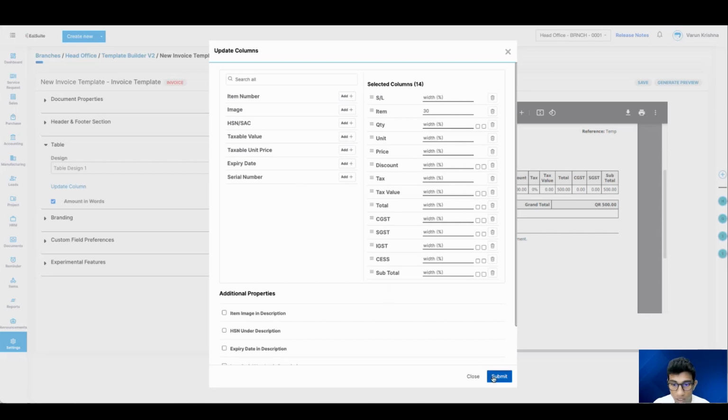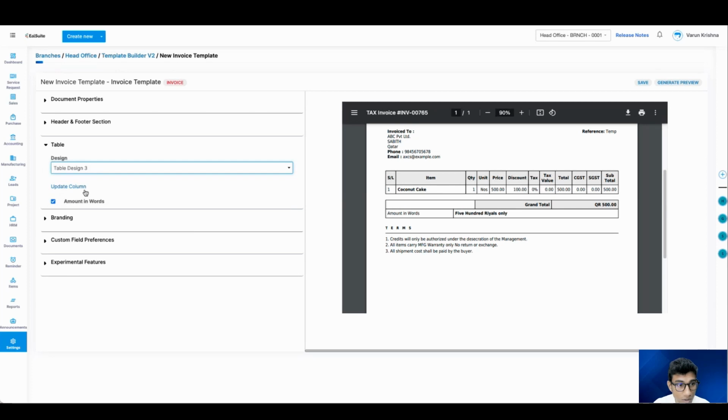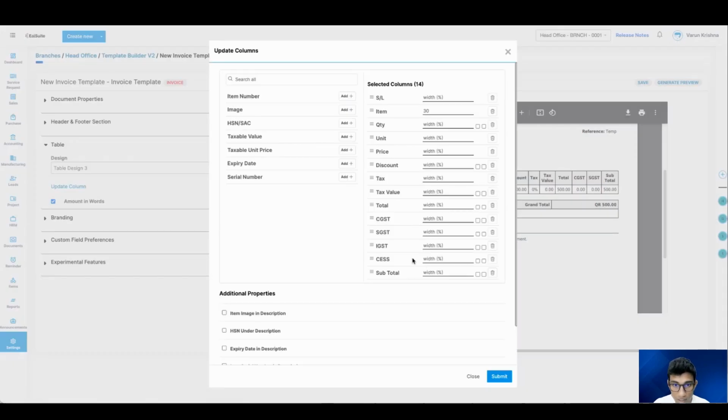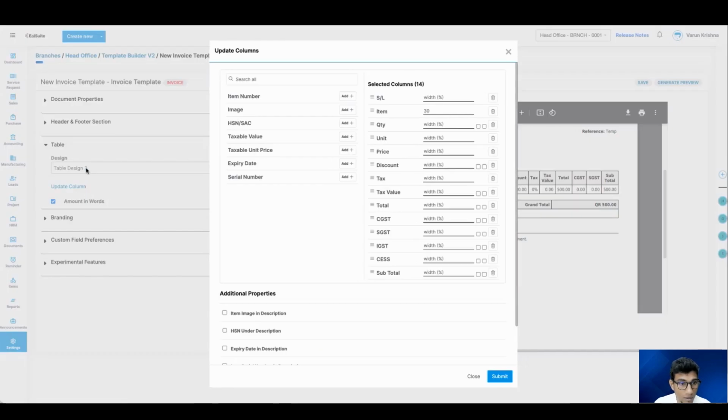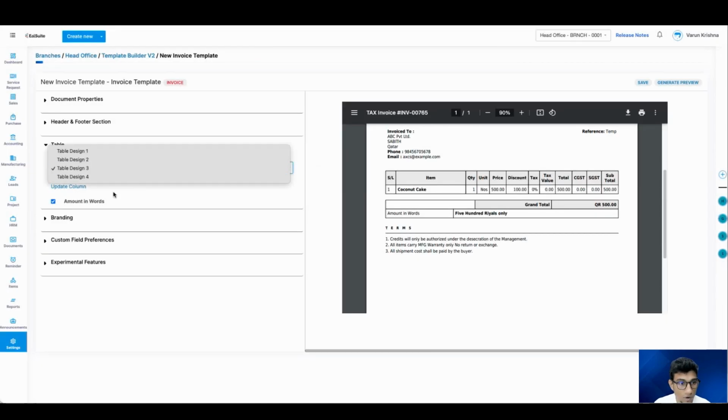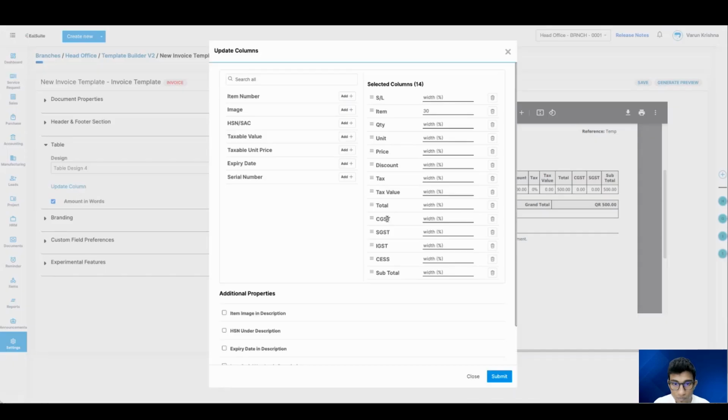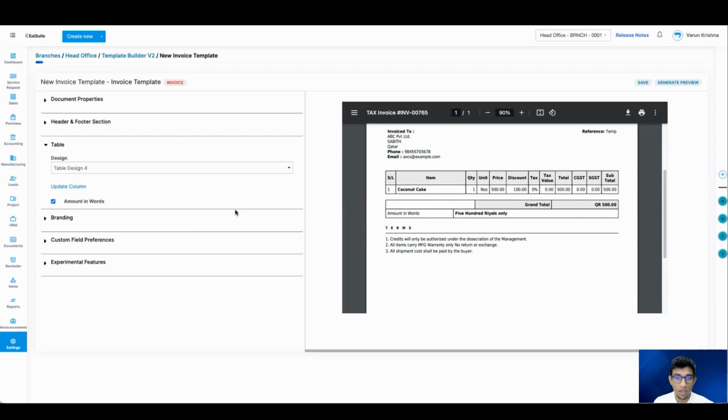yes, it is present for table design 1. For table design 3, yes, it is present for table design 3 as well. And okay, let me just close this. For table design 4, it's present also. So a very useful update, right?